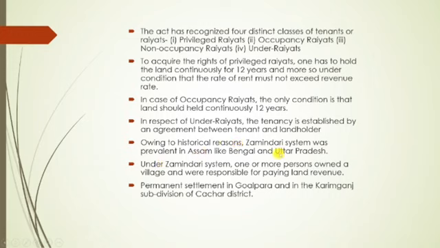Owing to historical reasons, the Zamindari system was prevalent in Assam, like Bengal and Uttar Pradesh. Under the Zamindari system, one or more persons in a village were responsible for paying land revenue to the government, right? So permanent settlement was in Goalpara and in Karimganj, the subdivision of Cachar district.